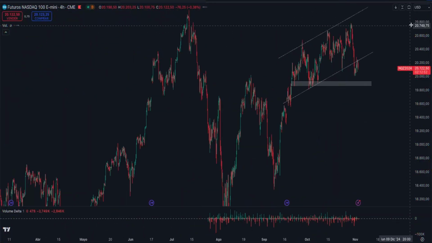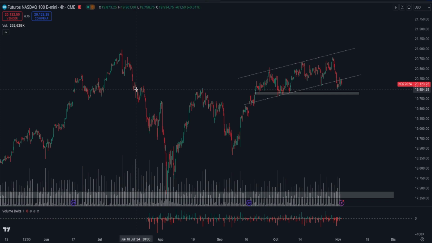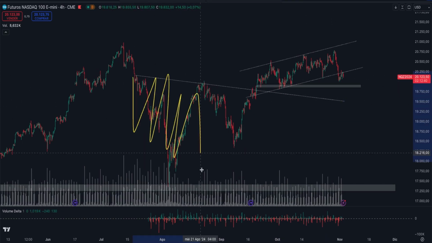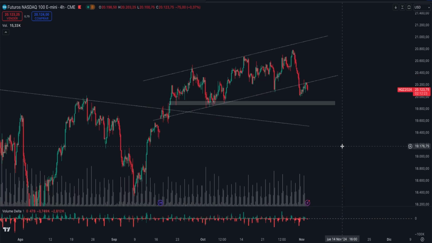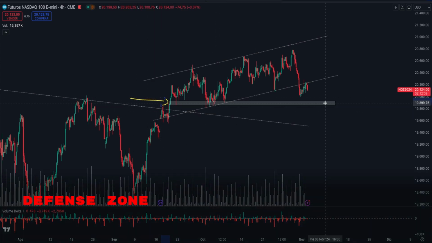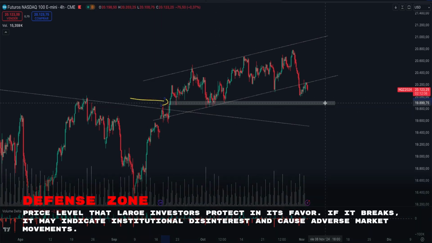If you look at the Nasdaq chart, we've been observing a very similar structure. Here, we have the reaccumulation process. This whole process here, which, as you're seeing today, has been broken, and this upward impulse is being followed by a channel, a very common pattern in financial markets. Just as with the S&P 500, we wanted to assess how far the price could fall without it being the end of the world. For the Nasdaq, we previously identified a defense zone around $19,900, which, as you can see, the price hasn't reached yet.